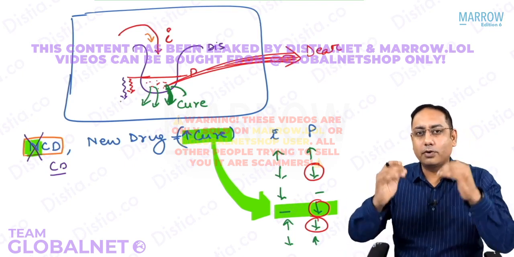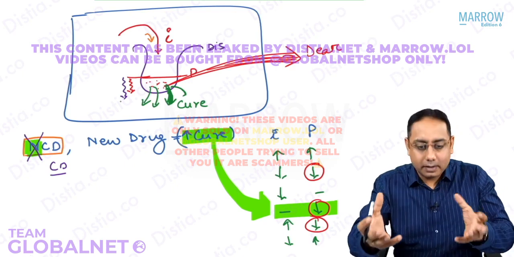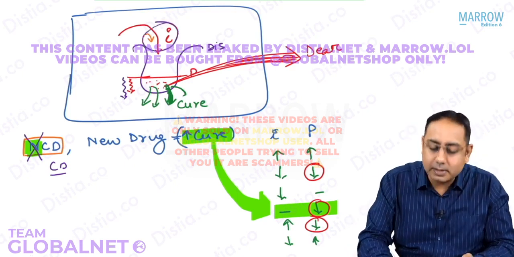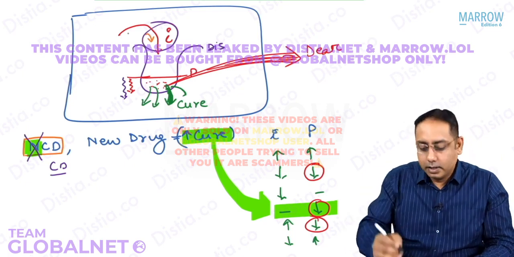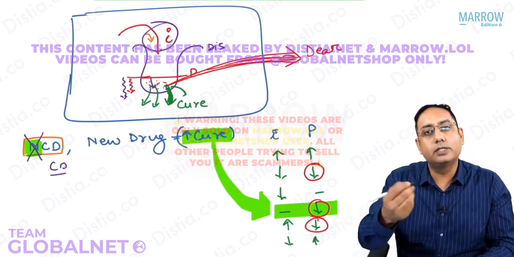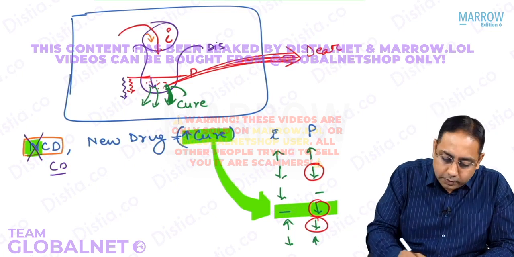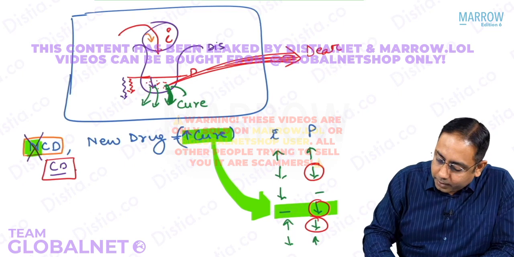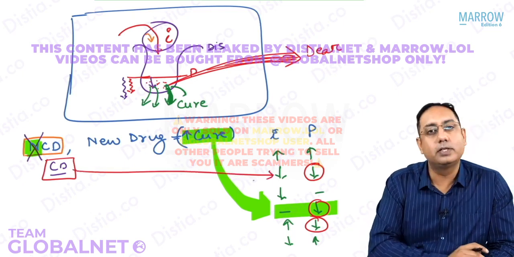So how will you decrease the communicable disease? By decreasing the cases. Because the incidence comes from where? Where does this incidence come from? They come from the previous cases. So if the previous cases are low, the incidence will be low. Common sense. So please note, if the question says that for a communicable disease, what is going to happen? For a communicable disease, both the incidence and the prevalence are going to decrease.